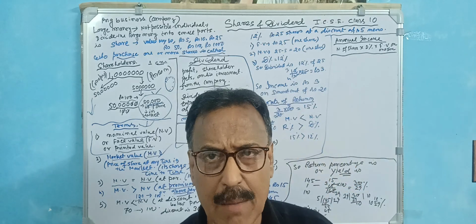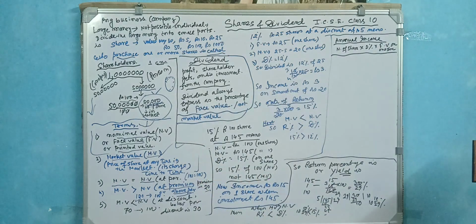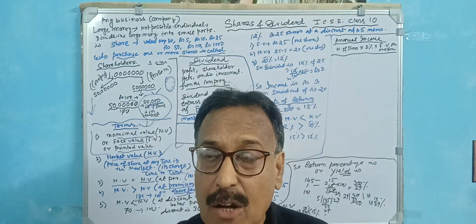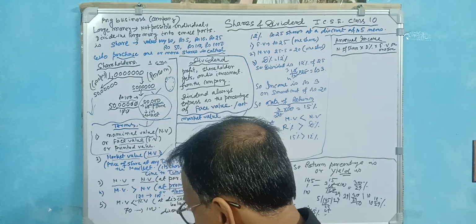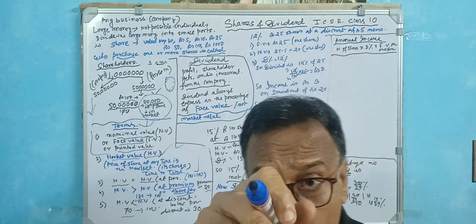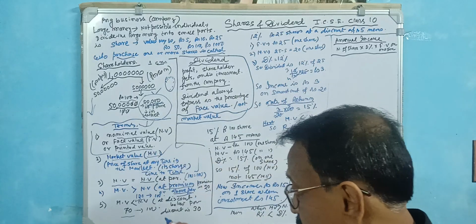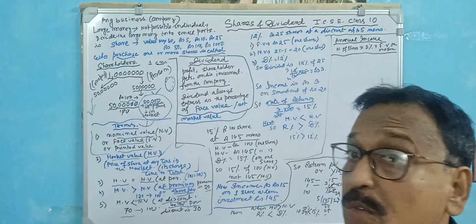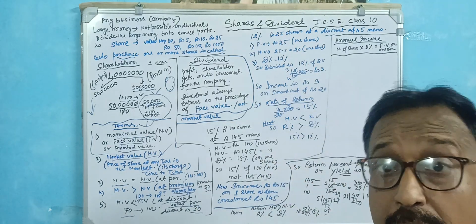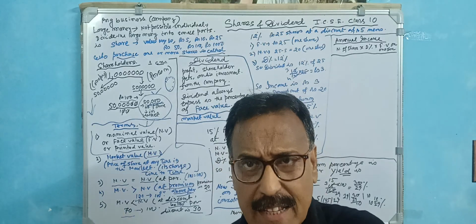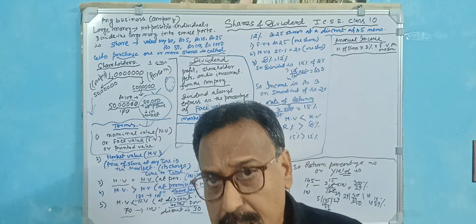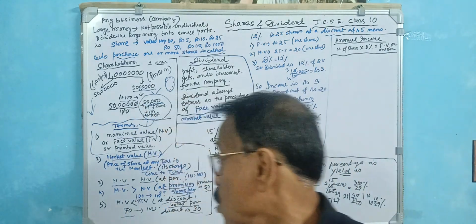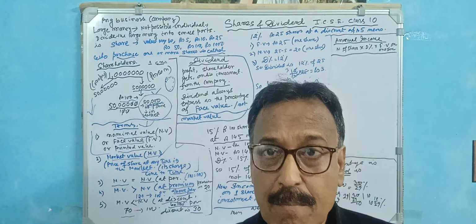Now the third condition: the market value is less than the nominal value. Suppose the market value has decreased, the market is down. The nominal value is 100, but the market value is decreasing to 80 or 70. Here write 70. The market value is 70, the nominal value is 100. So we call that at discount or below par. Here the discount is 30. We say 30% discount, because the nominal value is 100. So there are three conditions: at par, at premium, at discount.